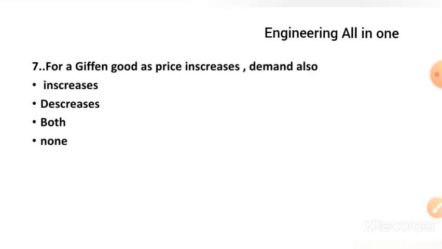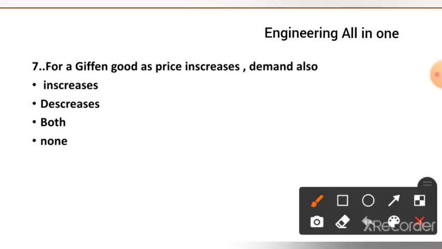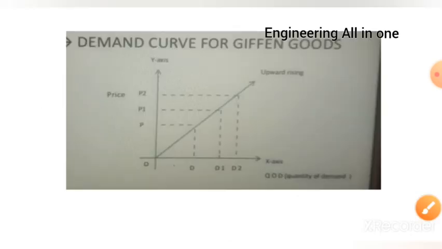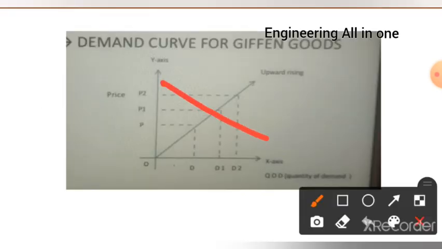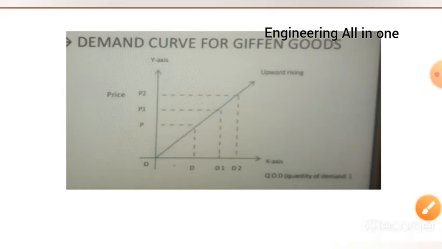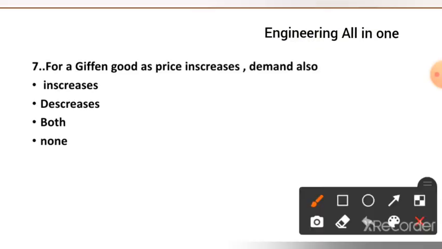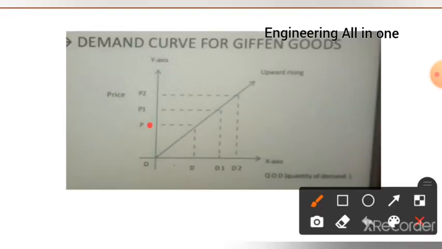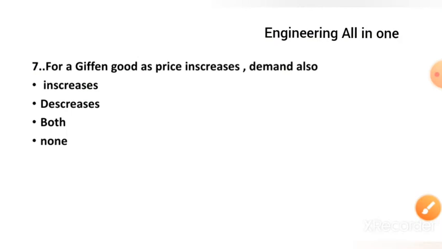See here question number 7. For the given good, as price increases, demand also increases, decreases, both, or none. To answer this question, see here the demand curve for the given good. We saw the demand curve has a downward slope, but in the case of the given good, it has a rising slope. So you can see from here, as price increases, demand also increases. First the price was P, then the quantity demanded was D1, then the price increases and the quantity demanded increases. Hope you have got this. As price increases, demand also increases.